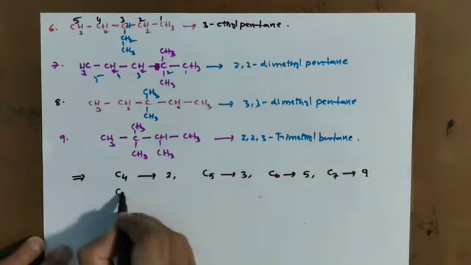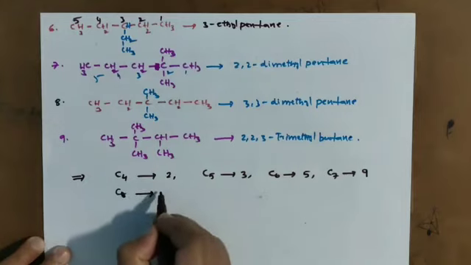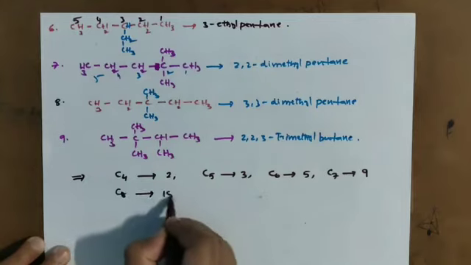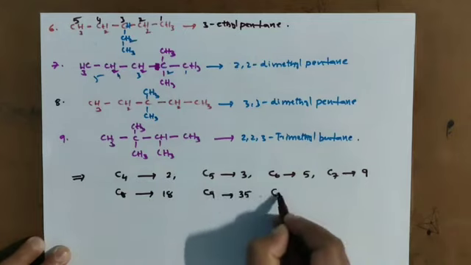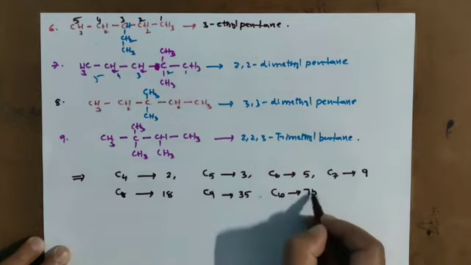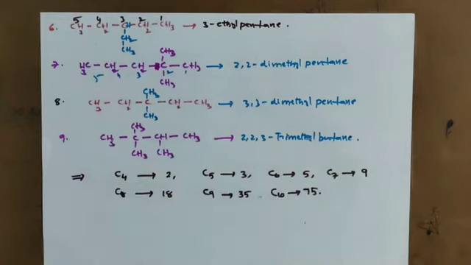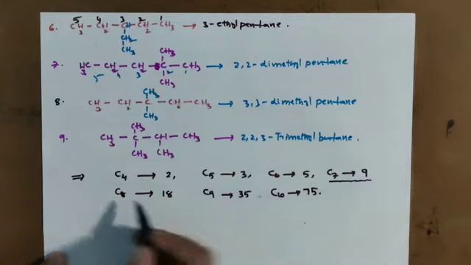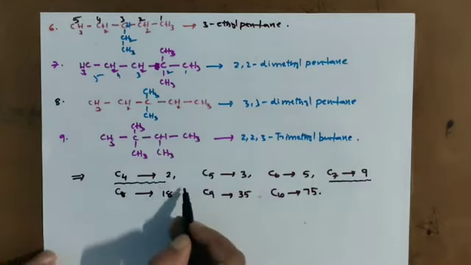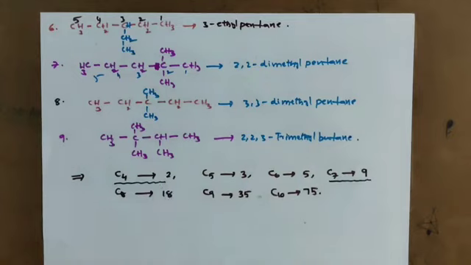With 8 carbons you are getting 18. With 9 carbons you are getting 35. With 10 carbons you are getting 75. So generally all these no need to remember. You remember up to 7. And this is the final point. So with 4, 2. With 5, 3. With 6, 5. With 7, 9. Clear? And this is the method to remember chain and position isomers.